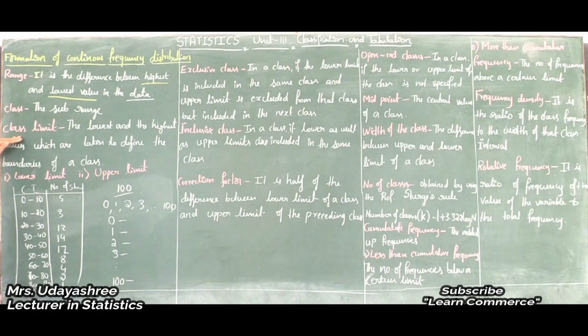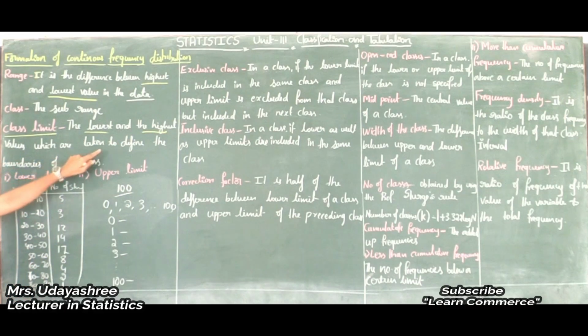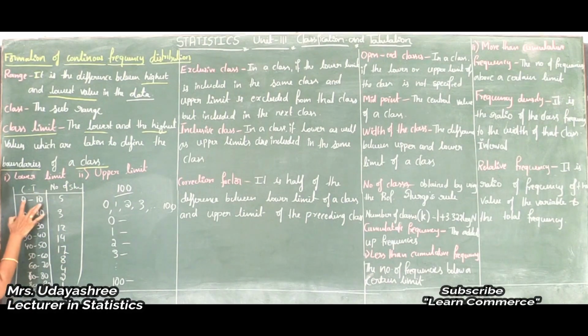Okay, next let's see the next third factor, that is class limit. So what is class limit? Class limit is the lowest and highest values which are taken to define boundaries of a class. As I said earlier, 0 to 10 is one class, 10 to 20 is one class, like that up to 90 to 100. These are classes.